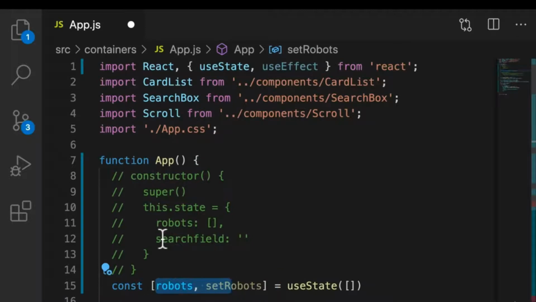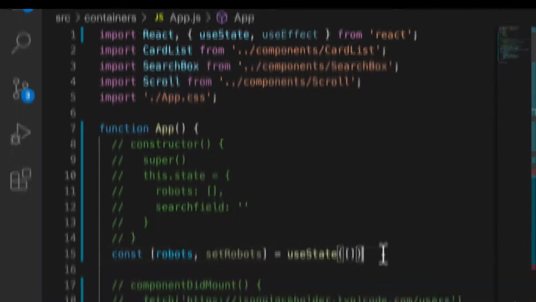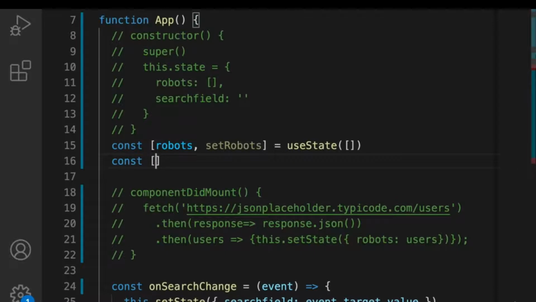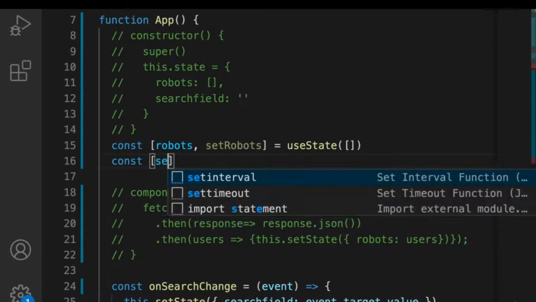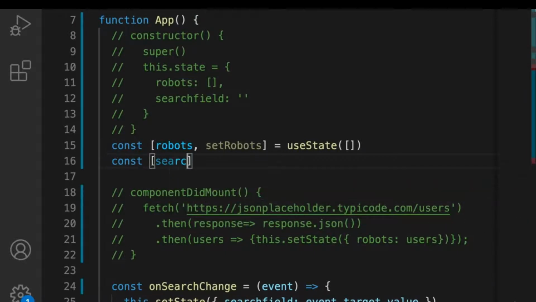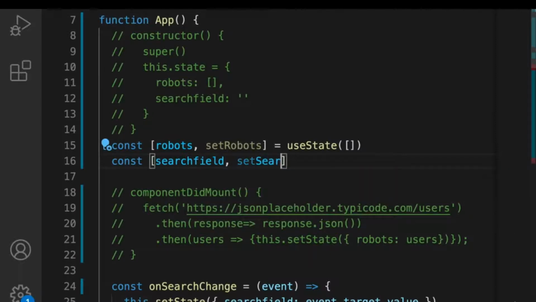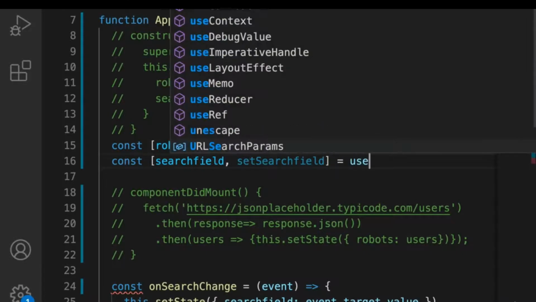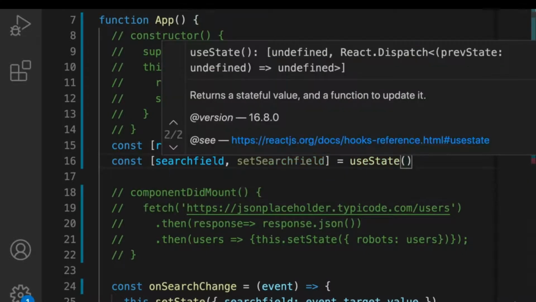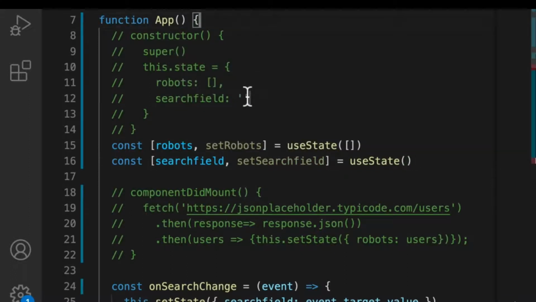And then the next one is the search field. So once again, I'll say const. And what should we put here? Well, the searchField. And then the function that changes the search field. So again, using the standard, we'll do setSearchField, and it's going to equal useState. And what is the initial state? Well, the initial state is an empty string. There you go. That's it.